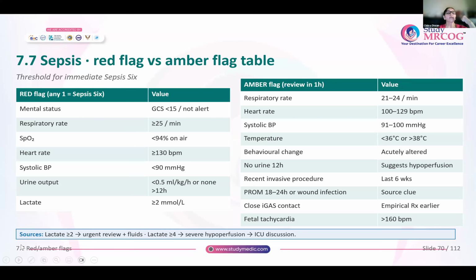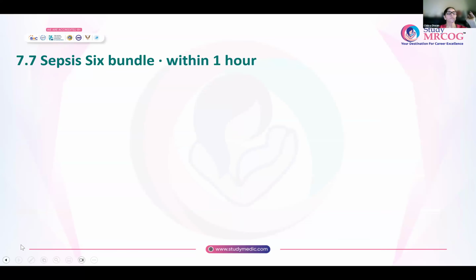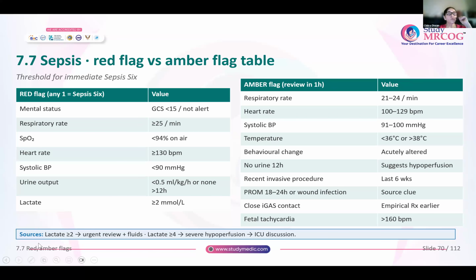So, if you have any one red flag sign that is seen, if GCS is less than 15, if respiratory rate is more than or equal to 25, if the oxygen saturation is less than 95% on air, a heart rate more than 130, systolic blood pressure less than 90, urine output less than 0.5 ml per kg per hour, or there is no urine output for the past 12 hours, or lactate more than or equal to 2.